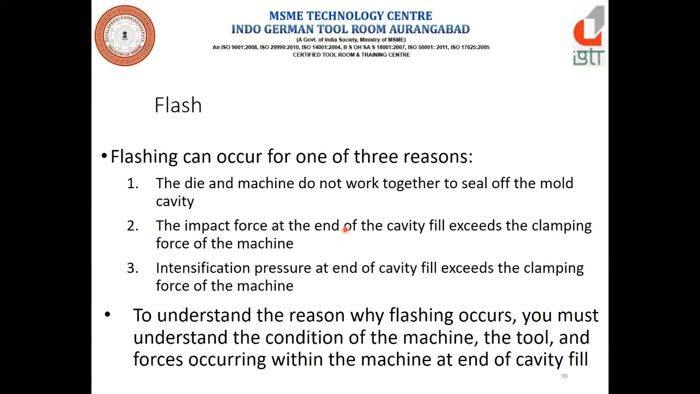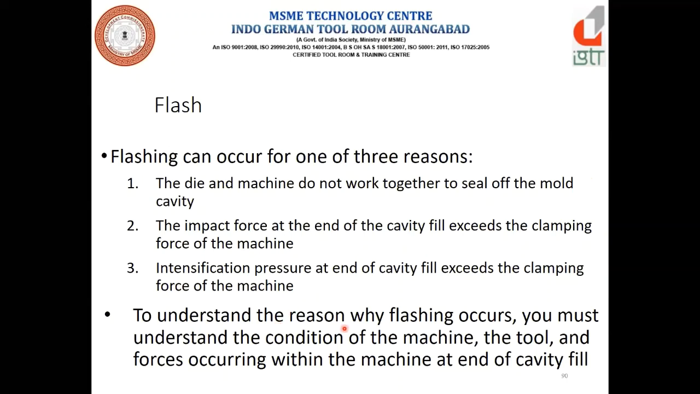Flashing can occur for one of the following three reasons. The die and the machine do not work together to seal off the mold cavity. The impact force at the end of the cavity will exceed the clamping force of the machine. Again, the intensification pressure at the end of the cavity exceeds the clamping force of the machine.